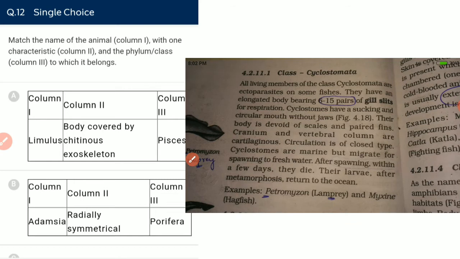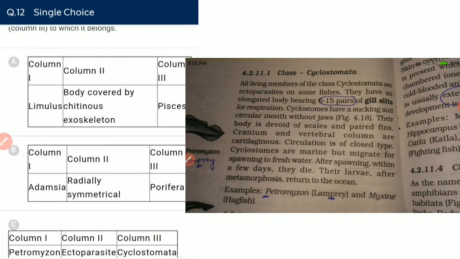Match the name of the animal with one characteristic and the phylum or class to which it belongs. Limulus: body covered by chitin exoskeleton, belongs to Pisces? No, it belongs to Arthropoda. So the first statement is wrong. Adamsia means sea anemone, which is radially symmetrical. Absolutely correct. Next, and they belong to Porifera? No, they belong to Cnidaria. They do not belong to Porifera.